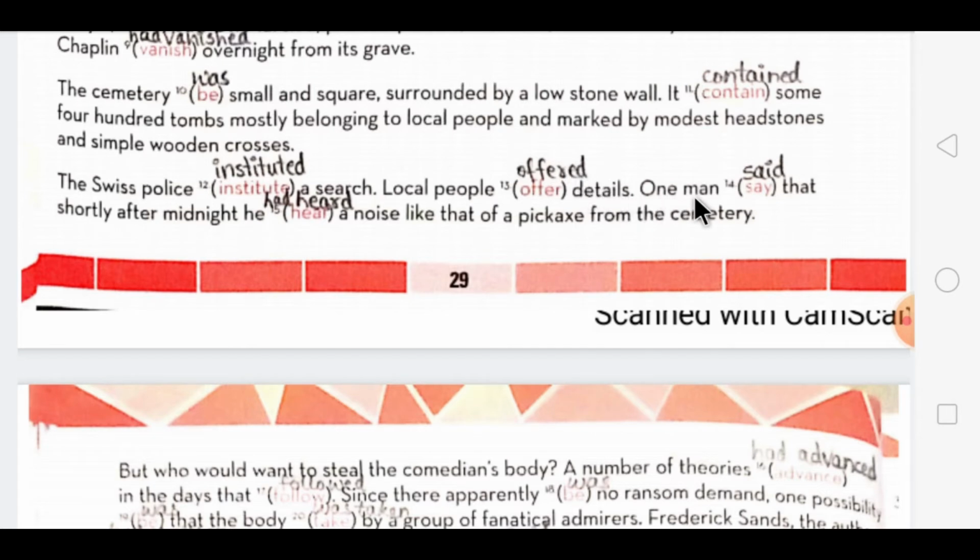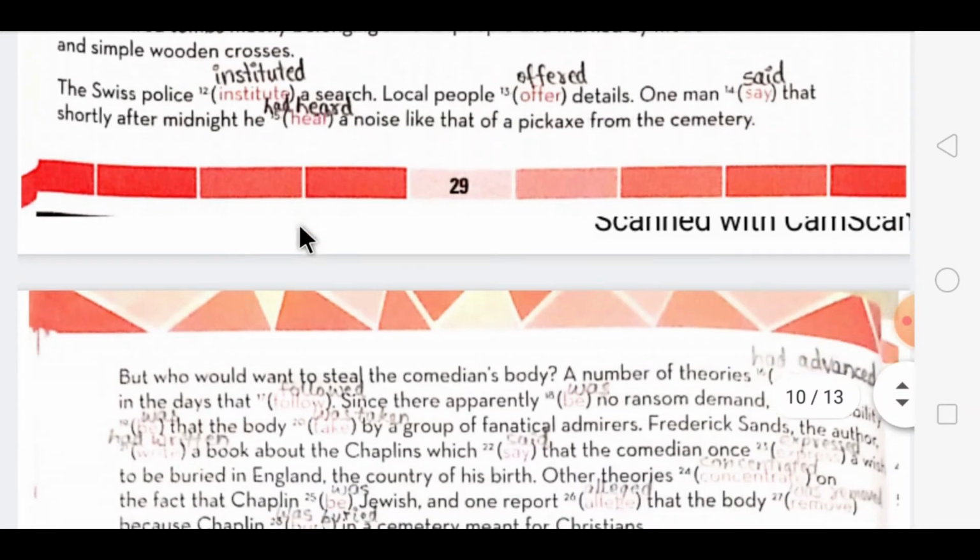Then one man said that shortly after midnight he had heard a noise like that of a pickaxe from the cemetery. Now here this action has already been completed, so we use the past perfect form of the verb here.